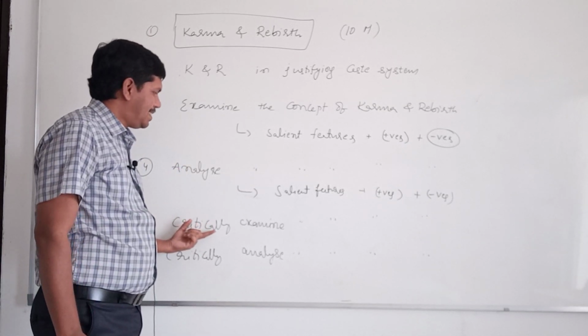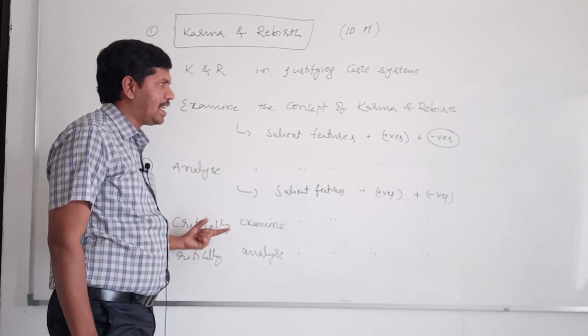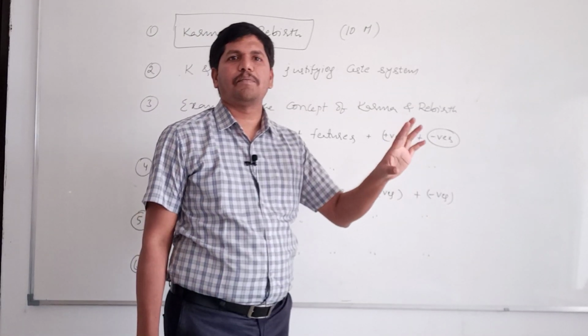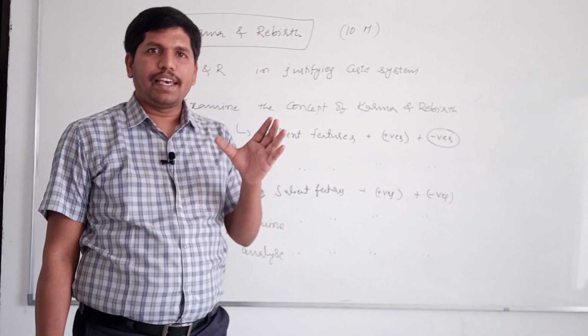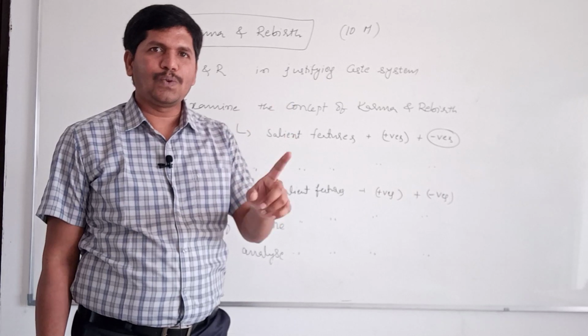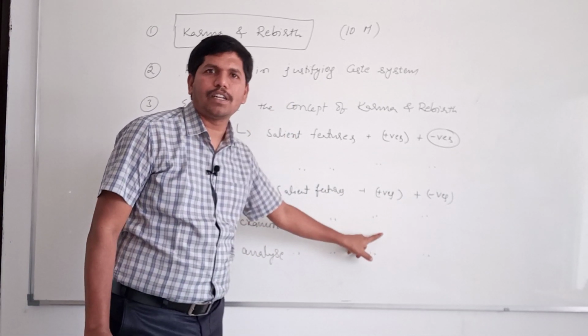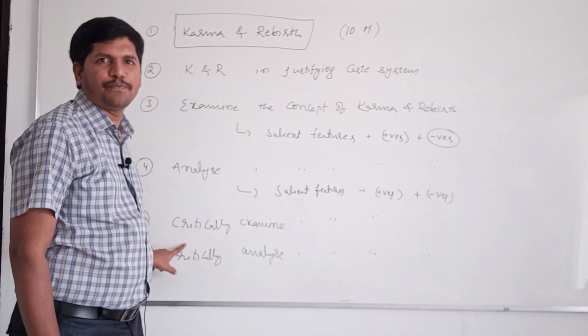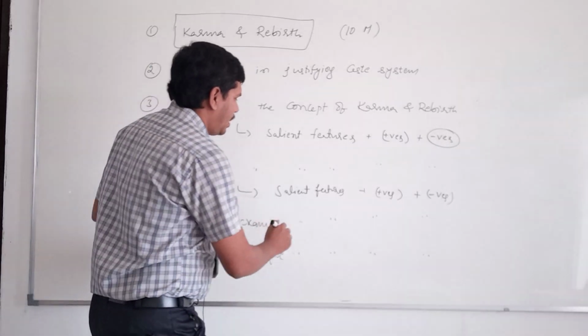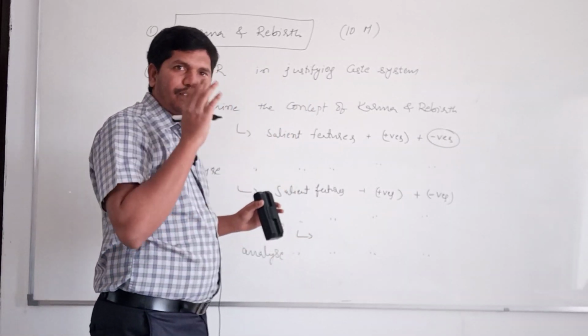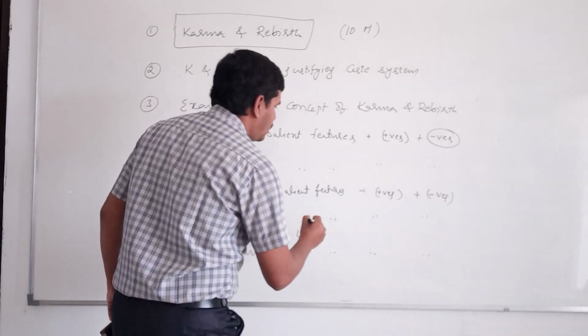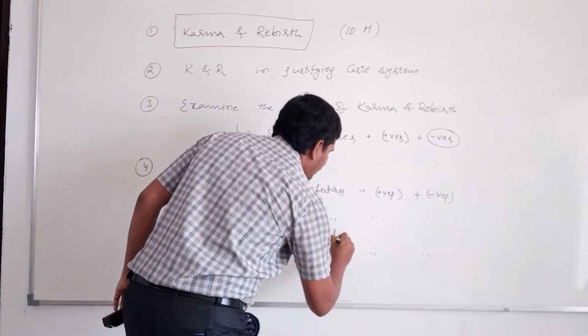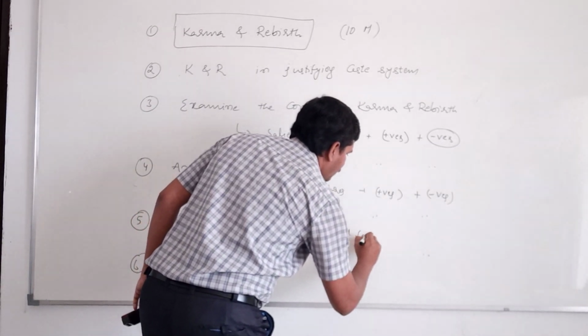The next question is critically examine the concept of karma and rebirth. That means the examiner is asking you to examine the concept of karma and rebirth from a critical point of view. That means from negative point of view. That means here you have to write what are the salient features.